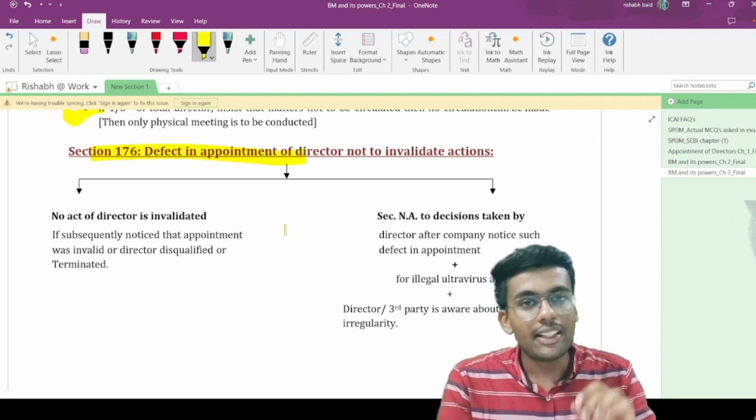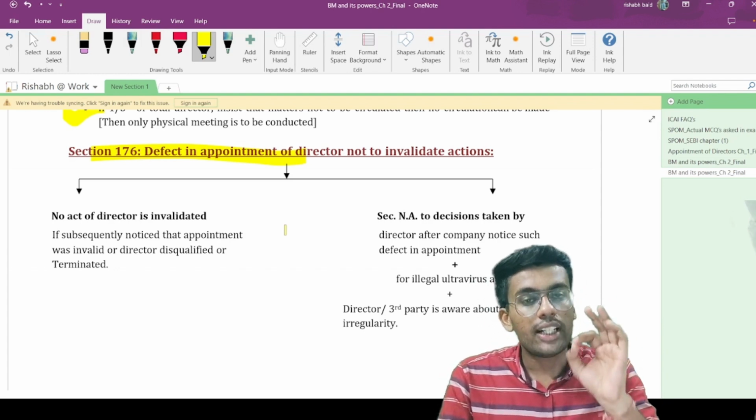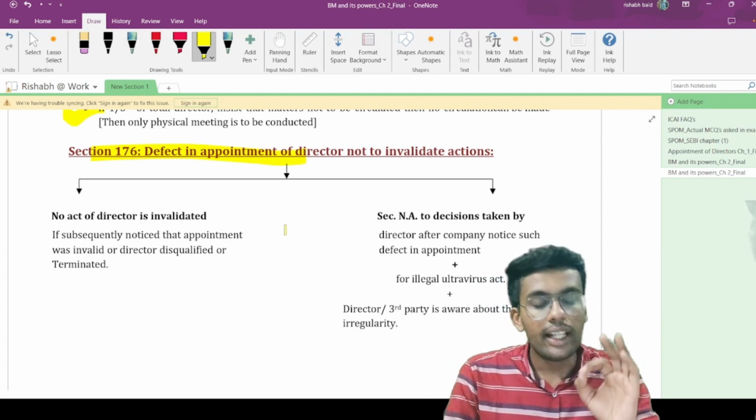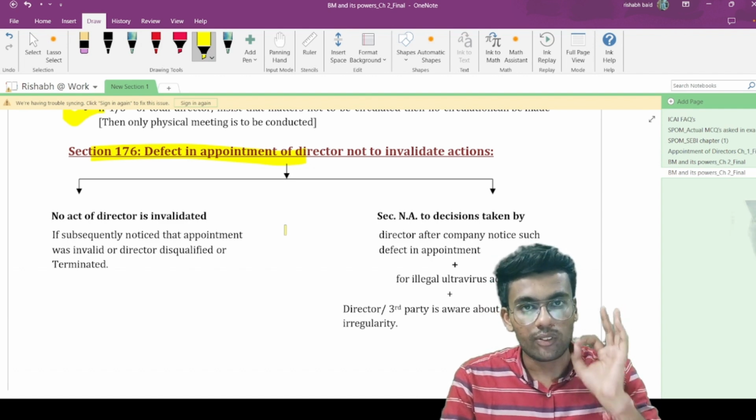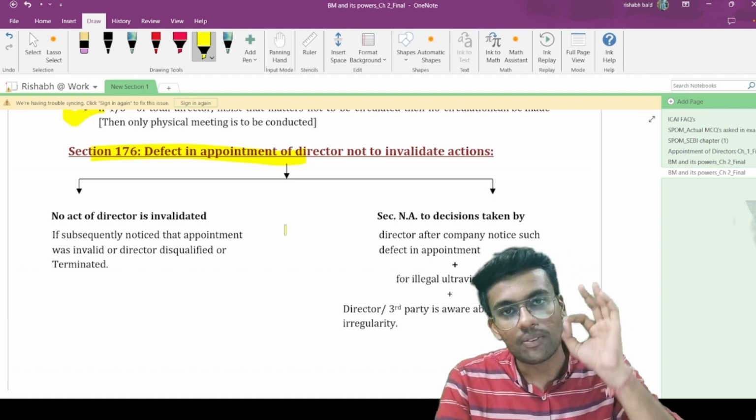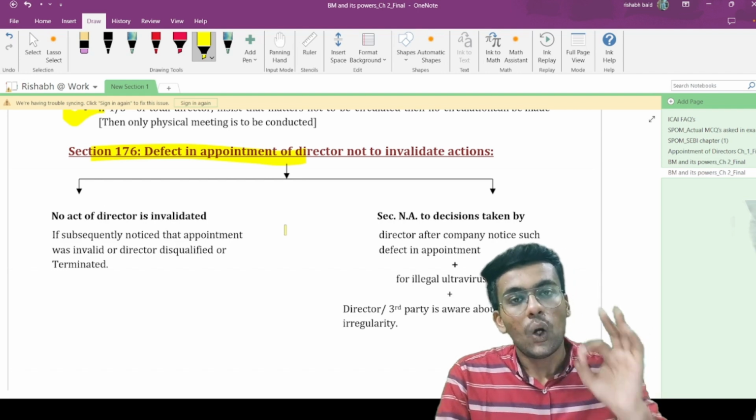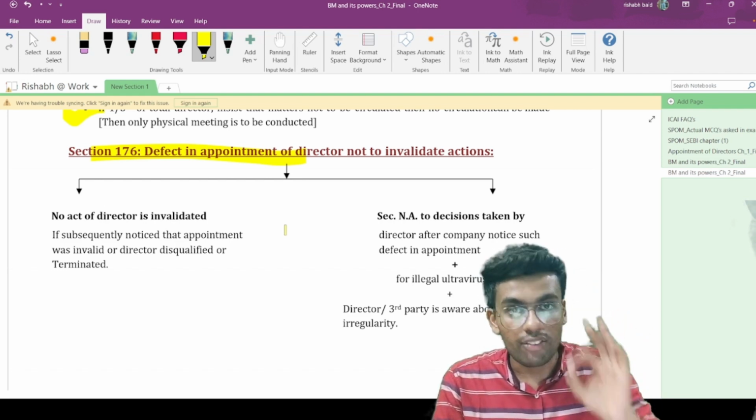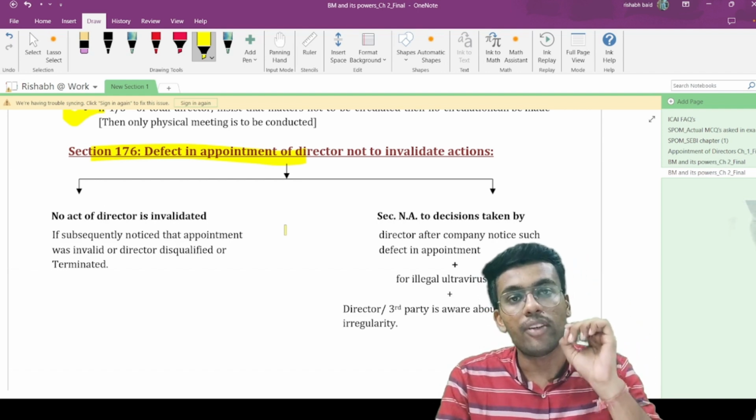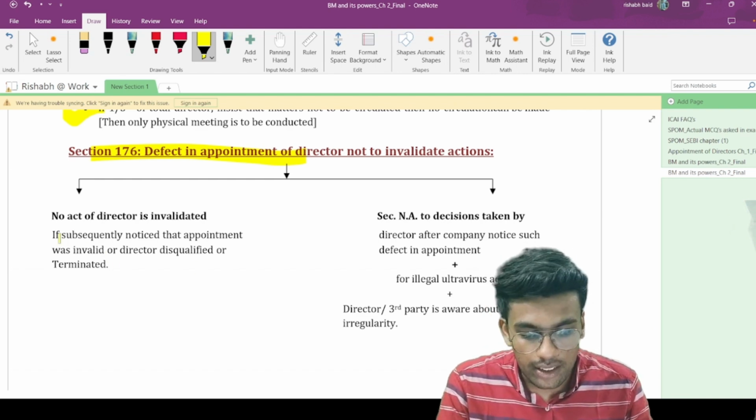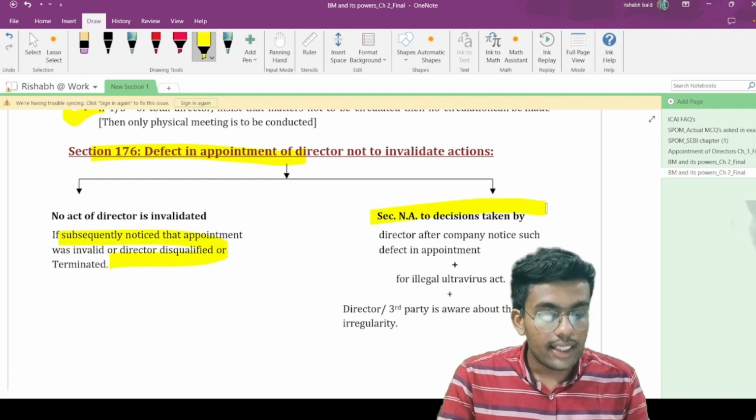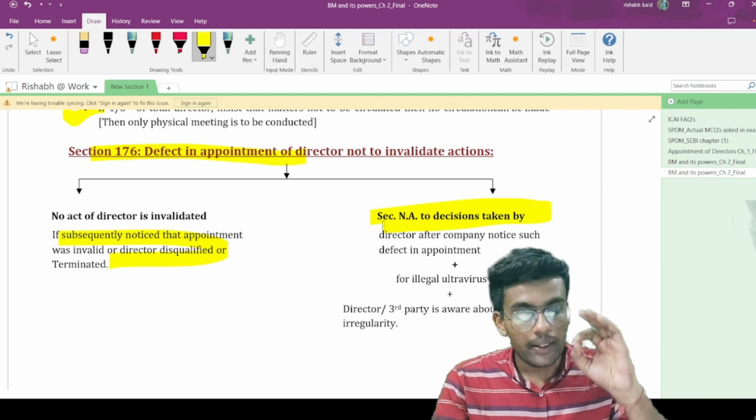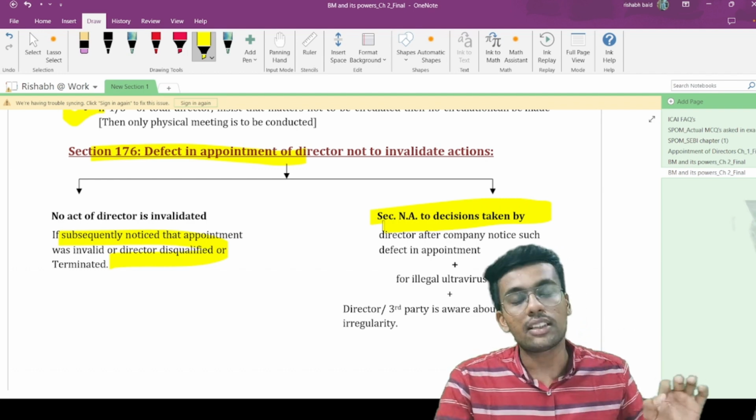So section 176 clearly says that if there is a defect in appointment of a director, then it shall not invalidate the actions of the directors. Means whatever actions have been taken by the director who has been appointed with a defect, all the actions will be valid. This is what this section particularly says, and this section is not applicable to decisions taken by a director after the company notices such defect in appointment.